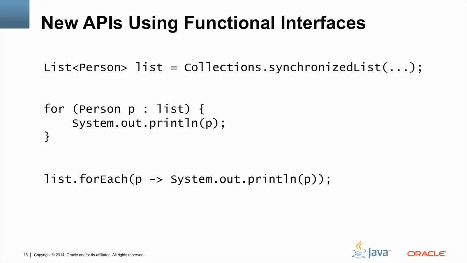This example makes the difference between internal and external iteration more clear. Suppose our list is a synchronized list that is being operated upon by multiple threads. The for loop, which embodies external iteration, is implemented using an iterator. The for loop repeatedly calls the hasNext and next methods of the iterator.